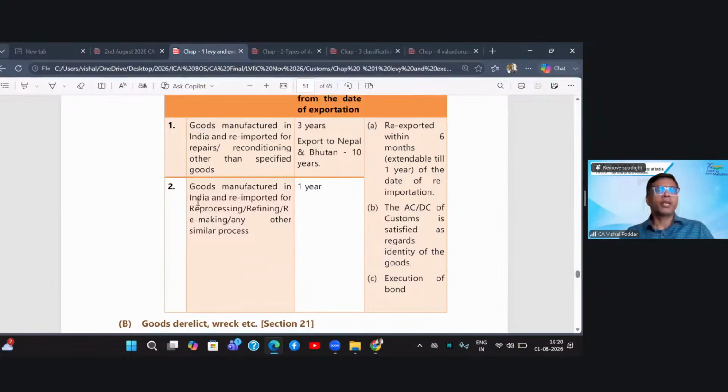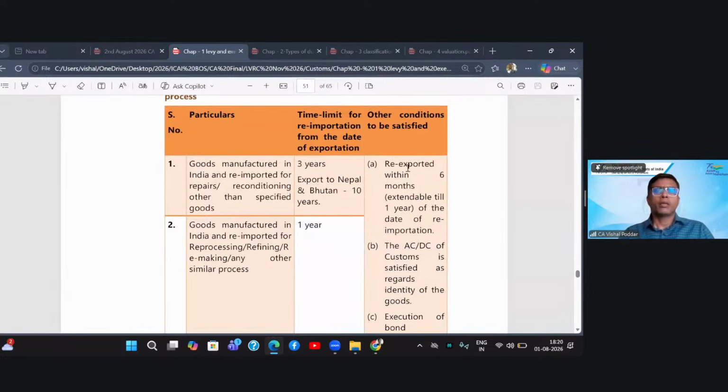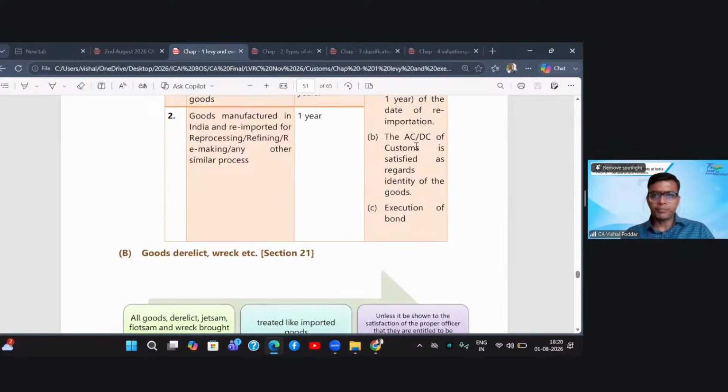Goods manufactured in India and re-imported for reprocessing, refining, remaking, or similar process, it should come back to India in 1 year. Now, what are the conditions to be satisfied? You should resend them within 6 months. So you had brought them for repairs, after repairs, and now resending is within 6 months, or extendable to 1 year from the date of its reimportation.